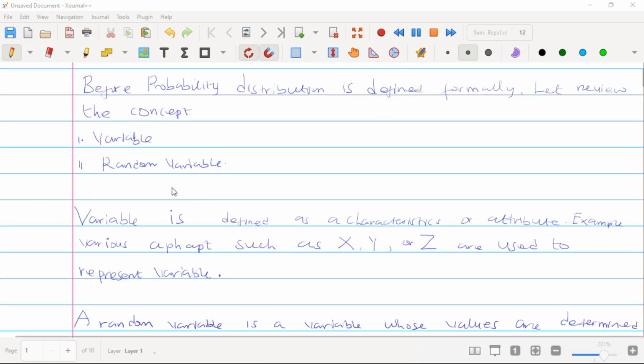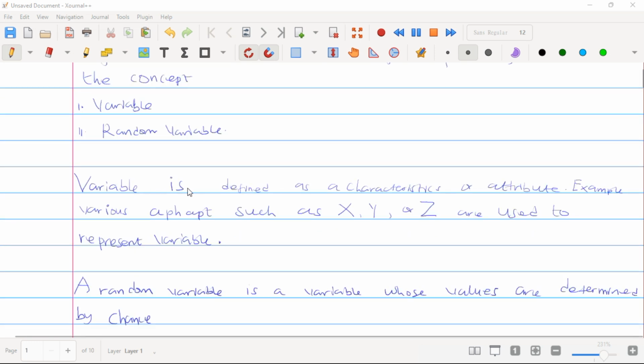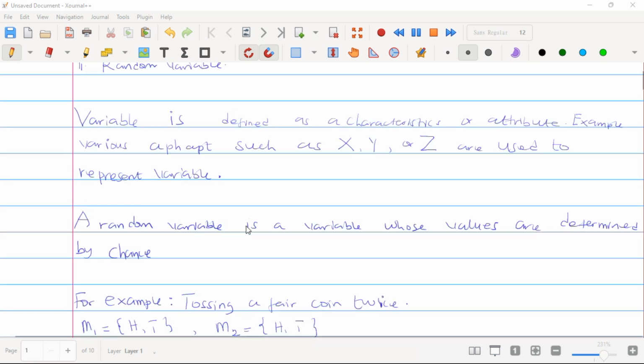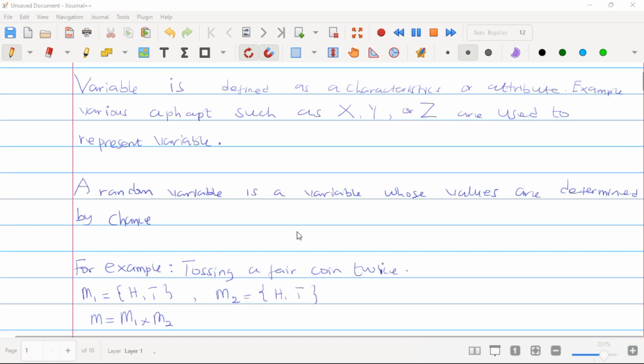So in statistics and probability class 1, we learned something about variables, and we said variables are defined as characters or attributes. So, for example, alphabets such as X, Y, and Z are used to represent variables. And for random variables, we said that they are variables whose values are determined by chance.